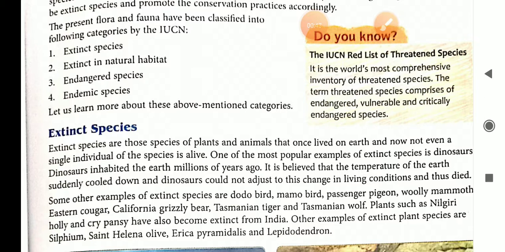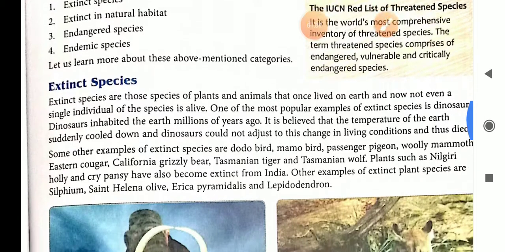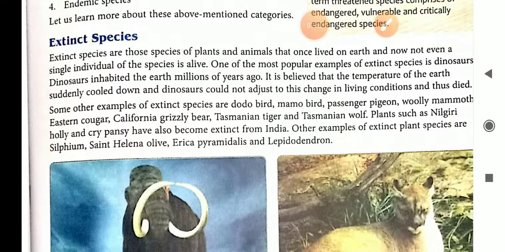Do you know the IUCN Red List of Threatened Species? It is the world's most comprehensive inventory of threatened species. The term threatened species comprises endangered, vulnerable, and critically endangered species. All these types come under threatened species. So first is extinct species.